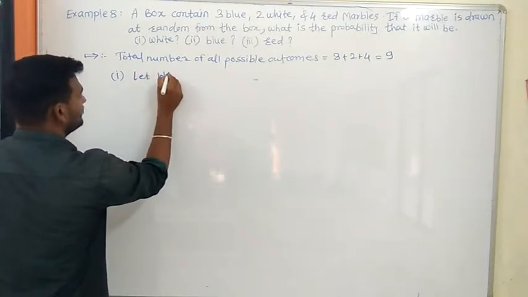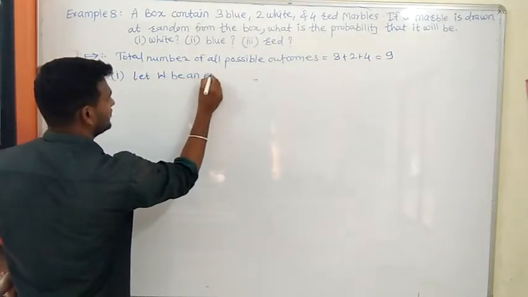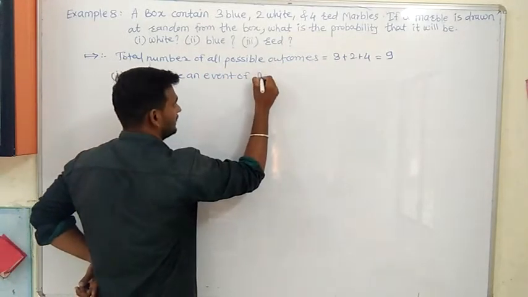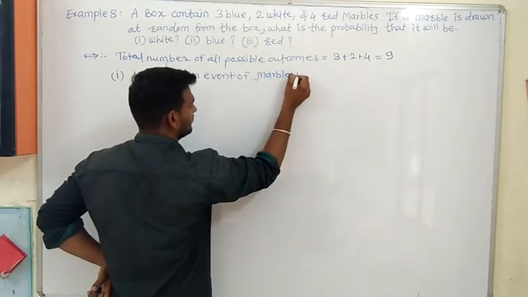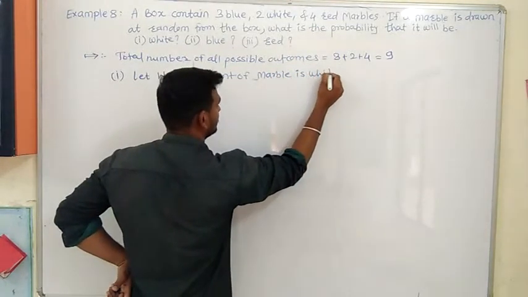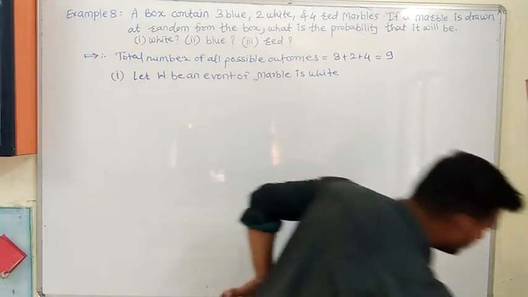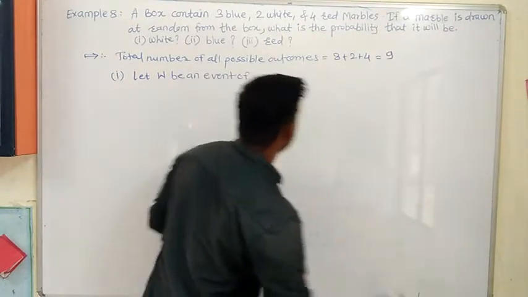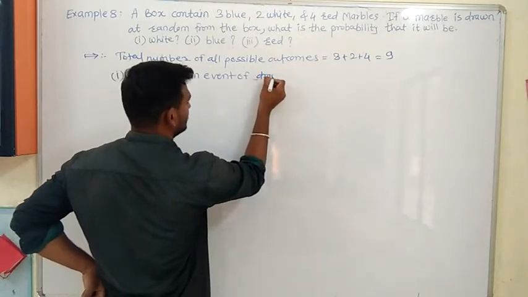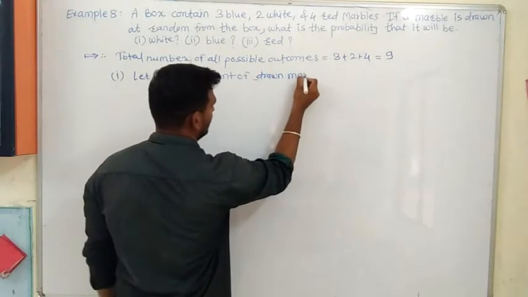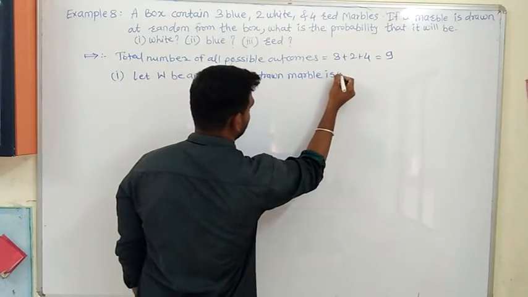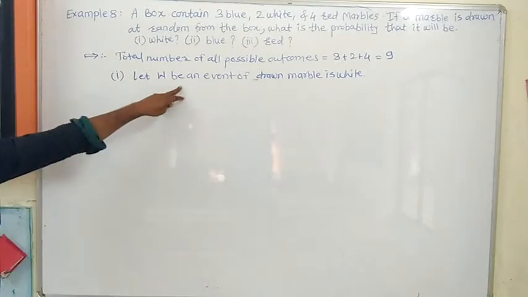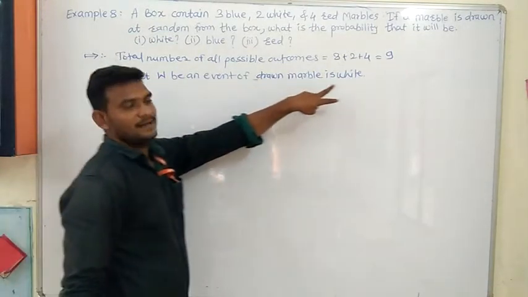Therefore, let W be an event of the drawn marble is white.